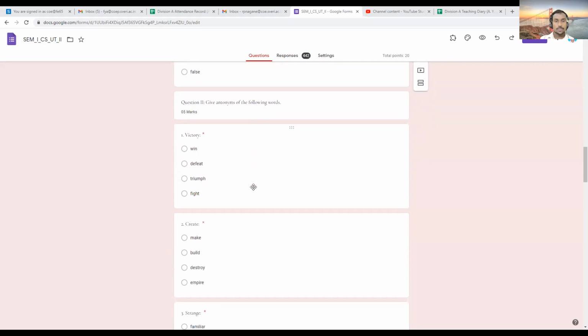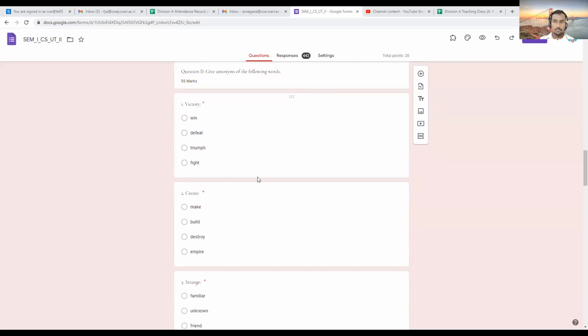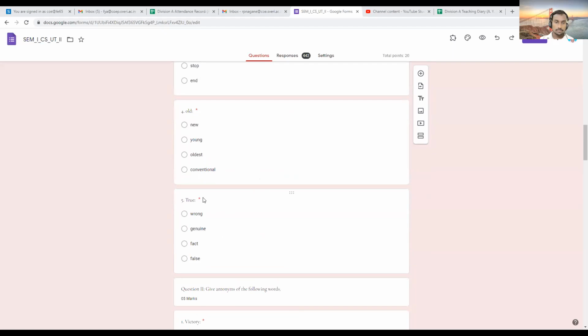Fact and true are two different things. It may be similar, but genuine is the most suitable out of these four options. You can go with the most suitable option.